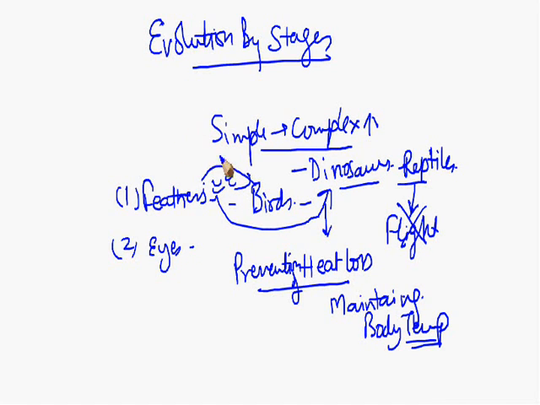Another example of evolution by stages we can see is the eyes. The eyes were first developed in platyhelminthes, meaning planarians. These are small flatworms.